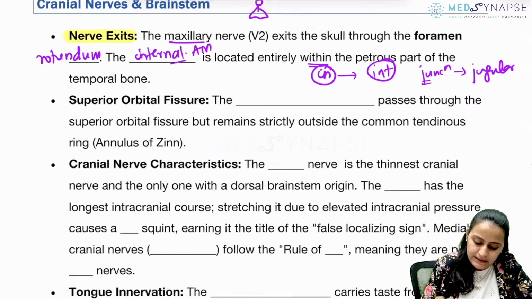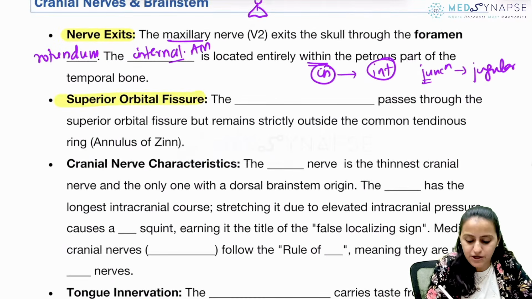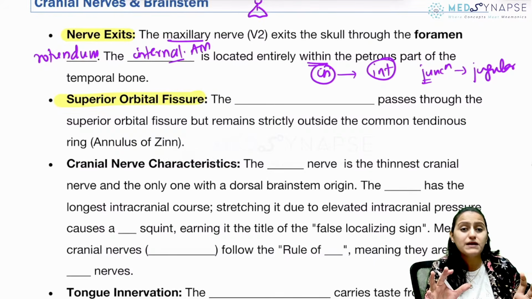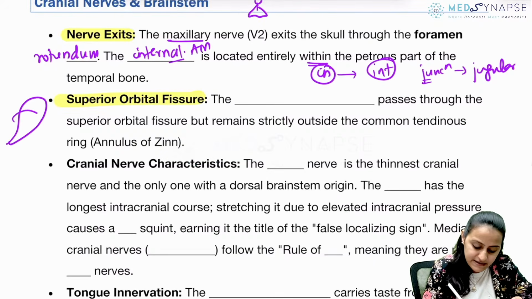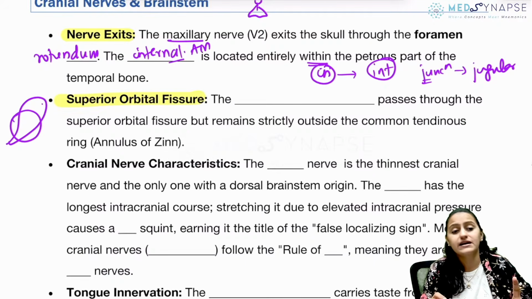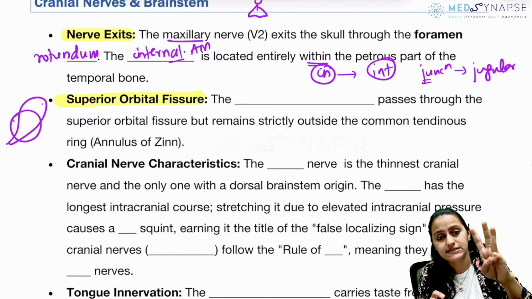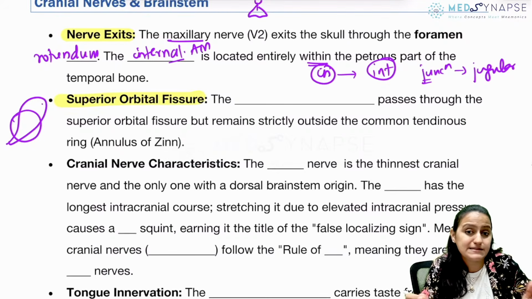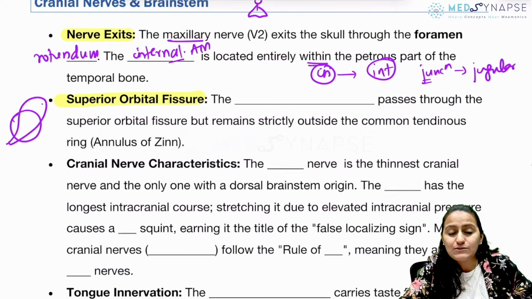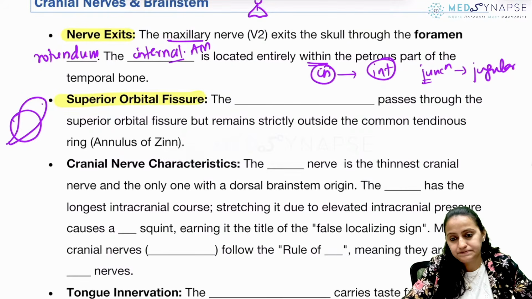Okay. Next topic we have discussed is superior orbital fissure. The question is, what nerve passes through superior orbital fissure, but it is outside the annulus of Zinn, the common tendinous ring, out of the cranial nerve 3, 4, 6. Right? 3, 4, 6 supply the extraocular muscle. So out of that, which one goes outside the central tendinous ring? It's in the fissure, but outside the annulus of Zinn.